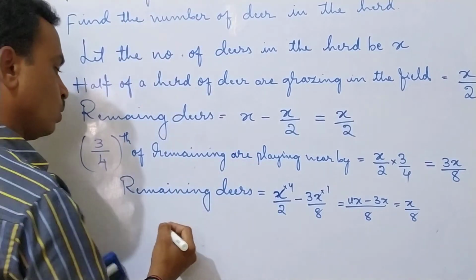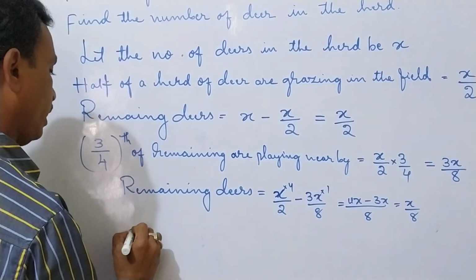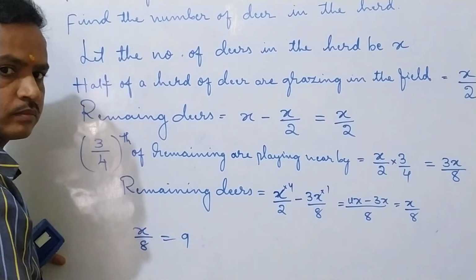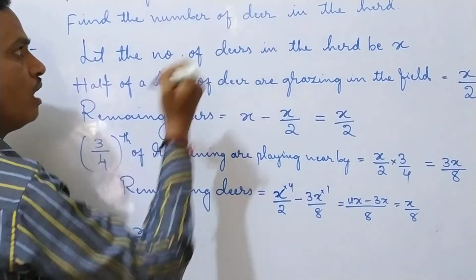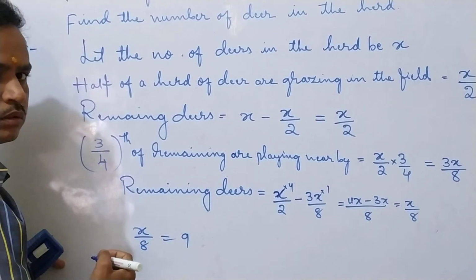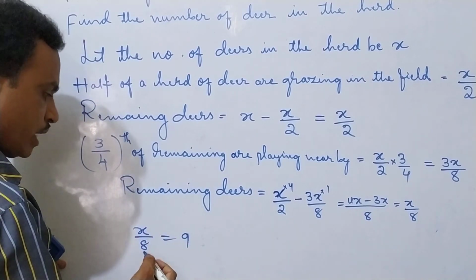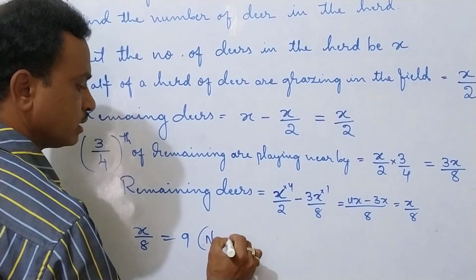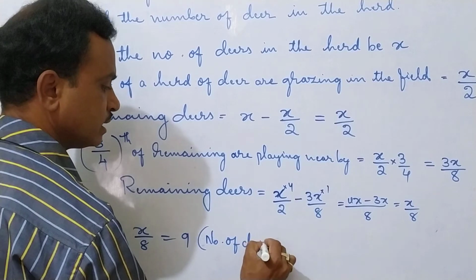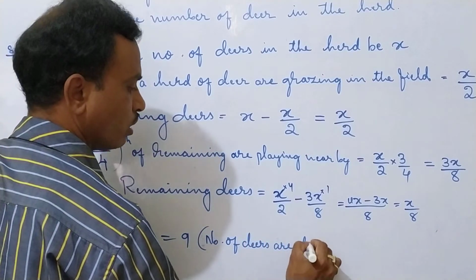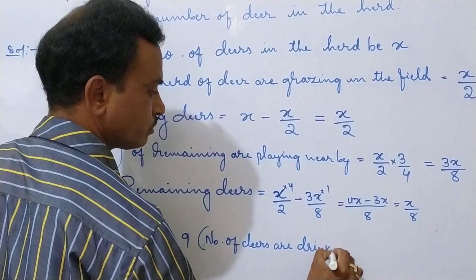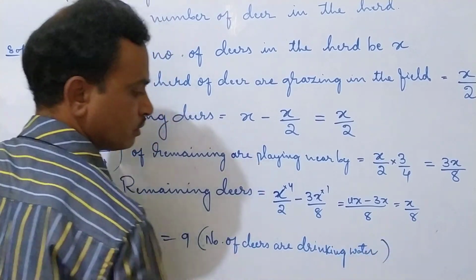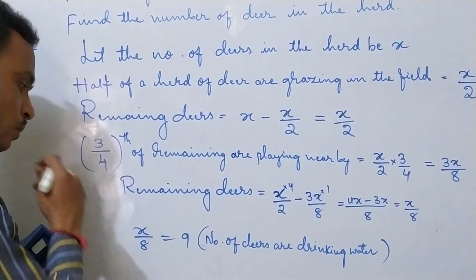So X by 8 is equal to 9. That means this many deer are drinking water. Now what should we do here?